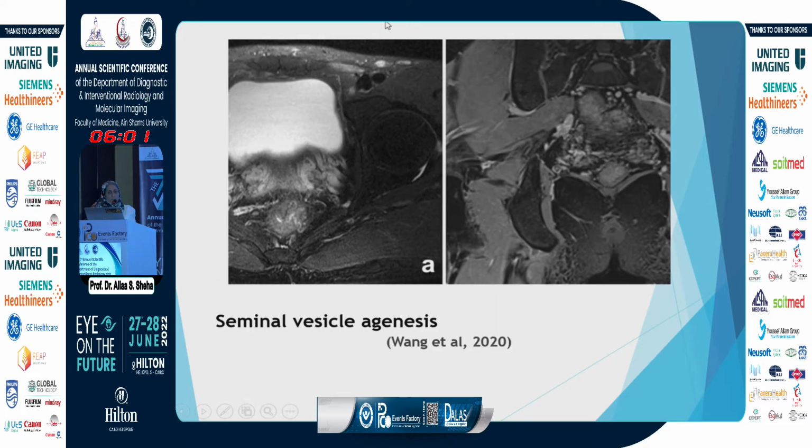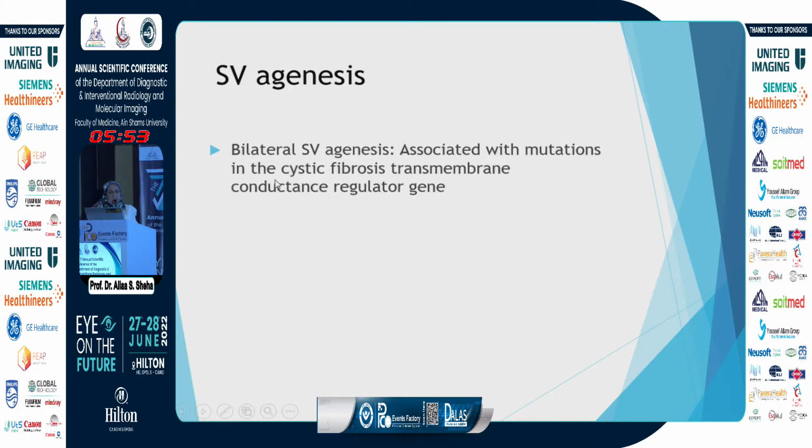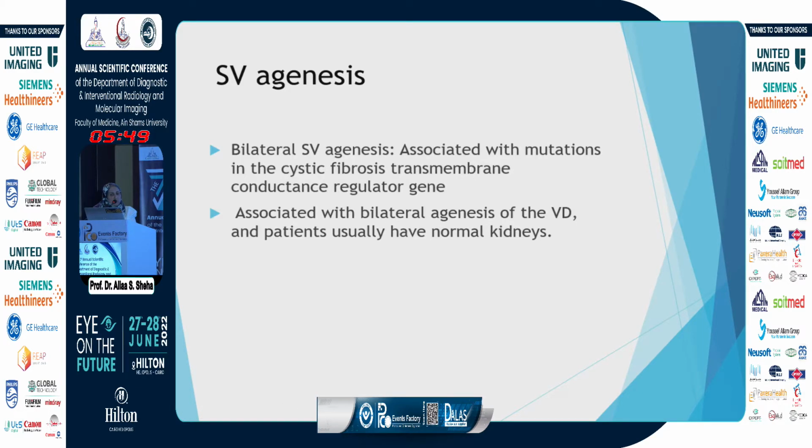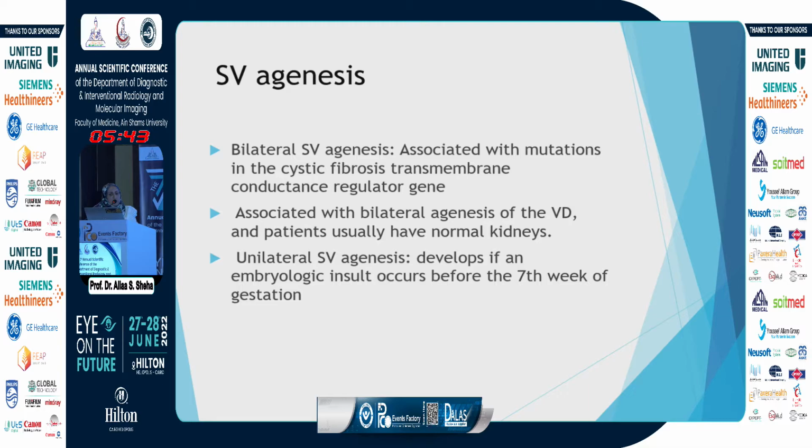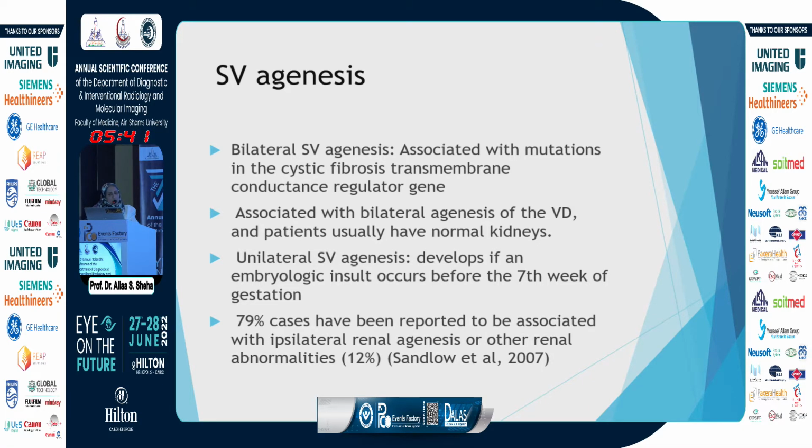This is a companion case for seminal vesicle agenesis, complete bilateral seminal vesicle agenesis. It should be seen here. Seminal vesicle agenesis could be bilateral with mutations also in cystic fibrosis gene. It is associated with bilateral agenesis of vas, and patients have normal kidneys. Sometimes it is unilateral seminal vesicle agenesis, and it is associated with ipsilateral renal agenesis anomalies.